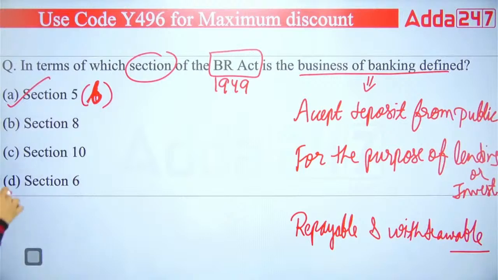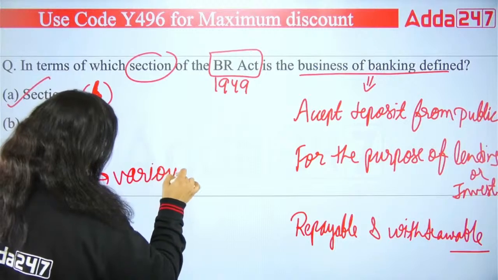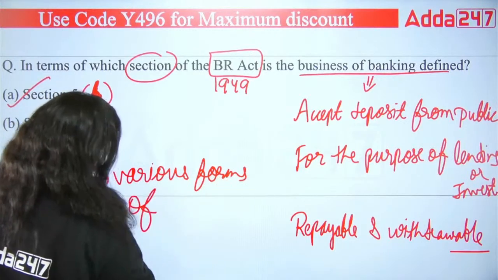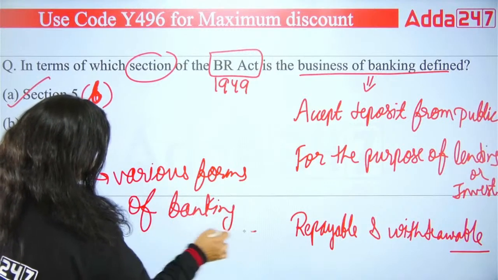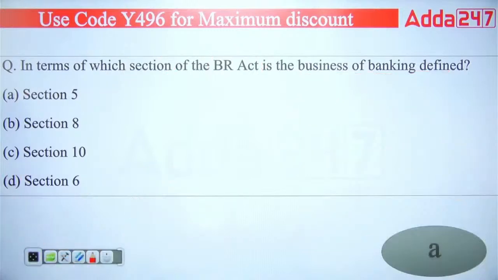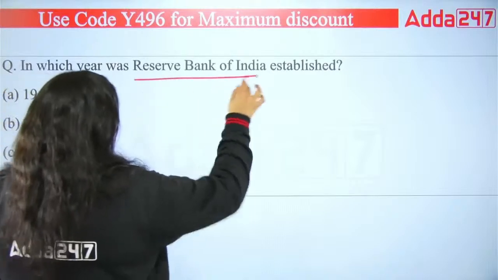Business of banking. Achha, section 6 talks about the various forms of banking. Okay, like what are the other businesses or services banking can provide? That is defined under section 6. So the right answer for this question will be A. Section 5 talks about the business of banking. Clear?